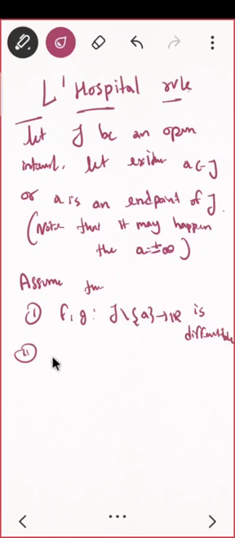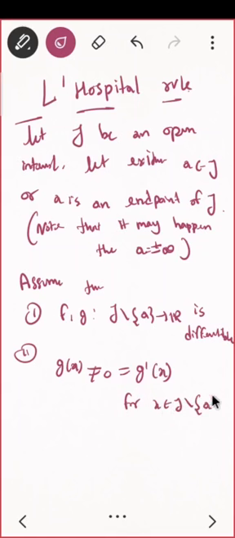Second condition is that g of x should be not equal to 0 and that should be not equal to g dash of x. Because if g of x is 0 then your denominator will be 0. So there is nothing we can do in that case. That is, we are only talking about at a, because except at a, it should not be 0 anywhere. It should be not equal to 0.